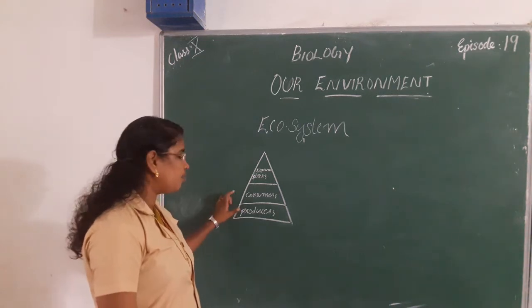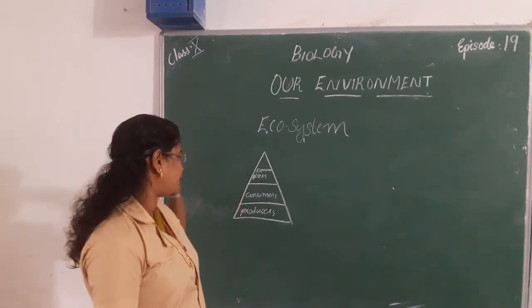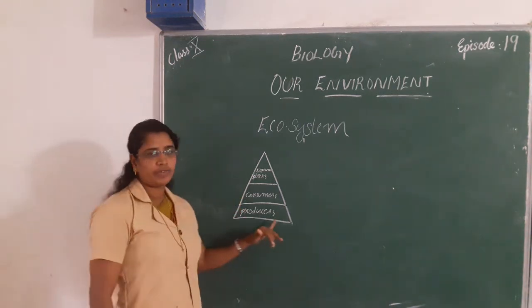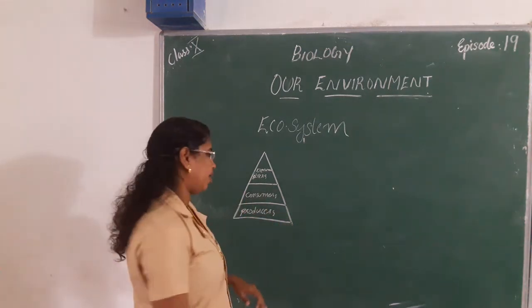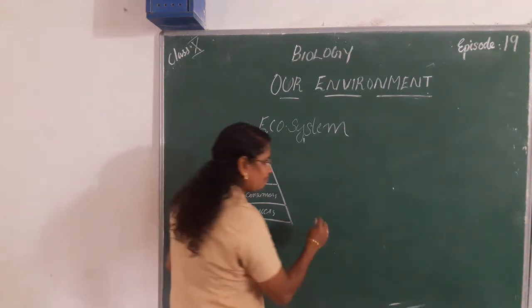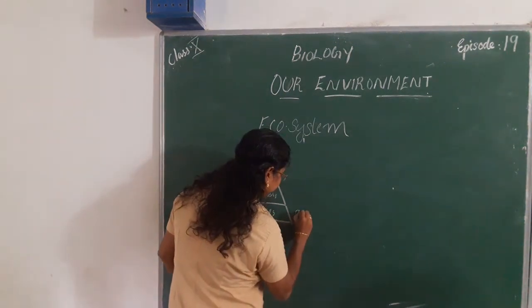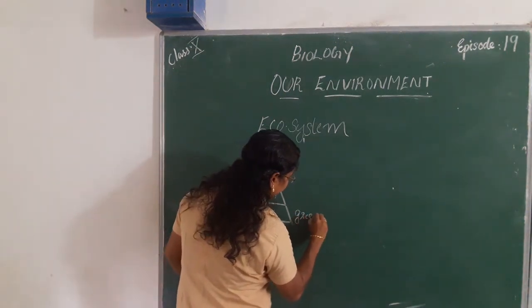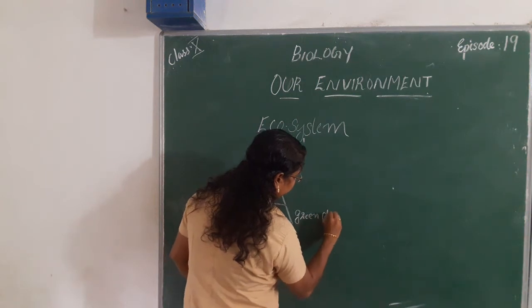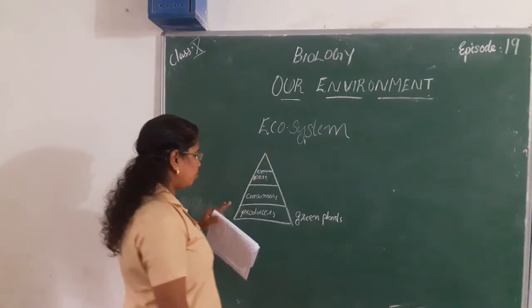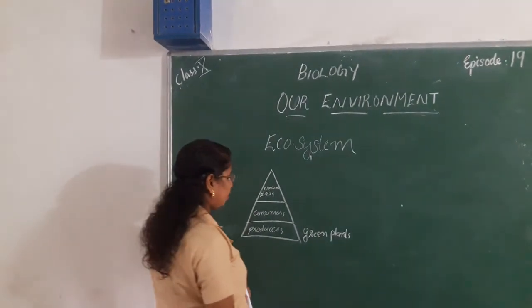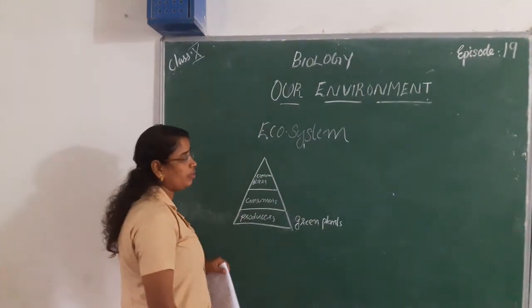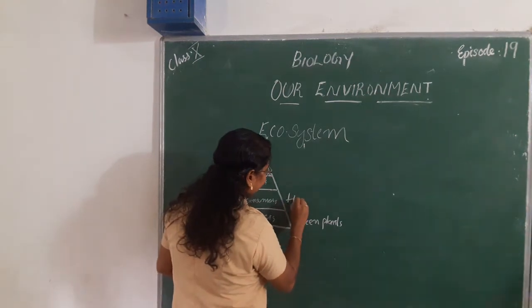Producers, consumers and decomposers. Producers are usually green plants or autotrophs. Producers are green plants and consumers are herbivores.